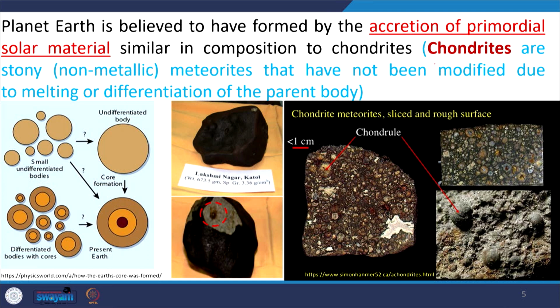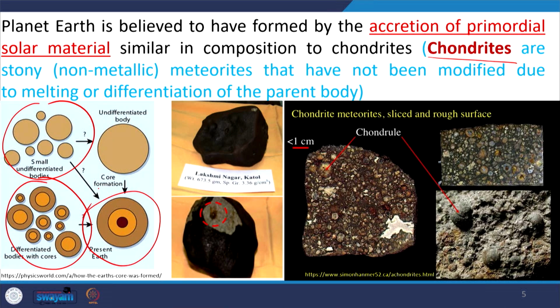That is very important to understand what is chondrite. Chondrites are stony non-metallic meteorites that have not been modified due to melting or differentiation. If you see this figure here, there are undifferentiated bodies and differentiated bodies, and the earth was formed by a differentiated body. That means we have core, we have mantle, we have crust. So we have compositional stratigraphy if you are moving from the surface to the interior of the earth.